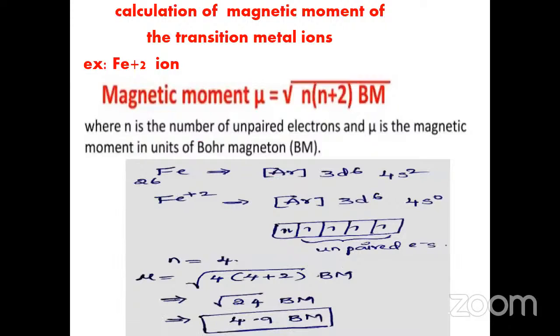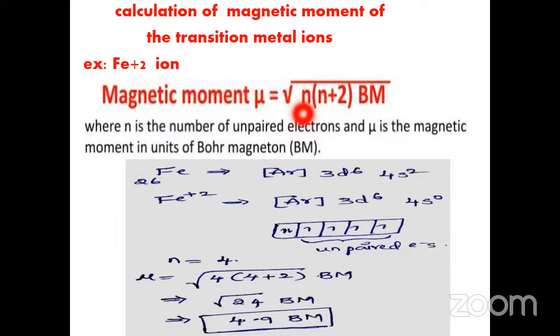Then how to calculate the magnetic moment of transition metal ions? For example, the Fe plus 2 ion. How to calculate the magnetic moment? The magnetic moment of a transition metal ion is calculated from this formula. Now you will write the formula: magnetic moment mu is equal to square root of n into n plus 2 BM. BM is nothing but Bohr magneton.